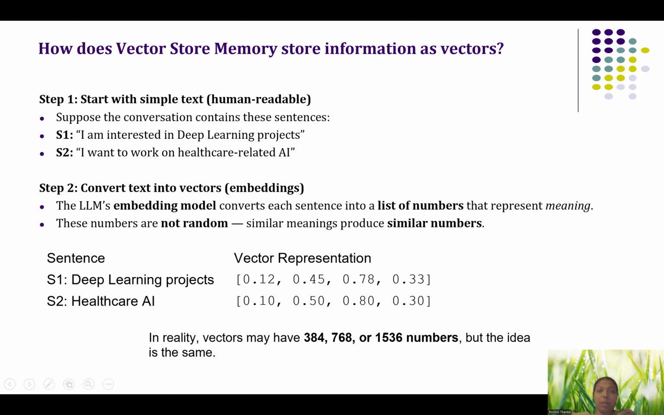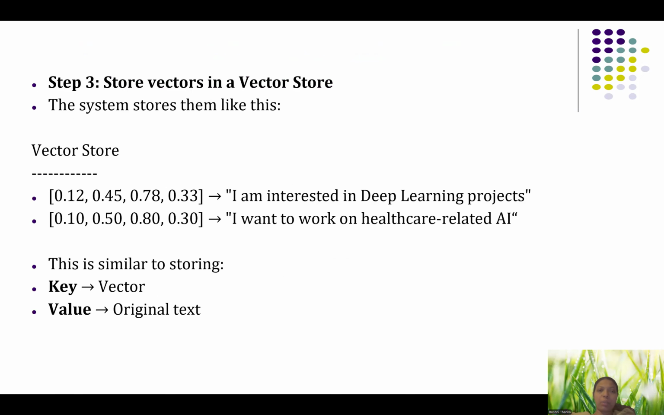There are vector libraries and vector databases available. So this numerical format will be stored there. So "I'm interested in deep learning projects" is converted into this numerical format. Similarly, "want to work on healthcare related AI" is converted into this numerical format. So this is similar to storing keys as vectors and the values as the original text. So this is also very good.